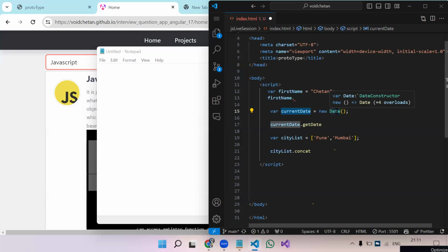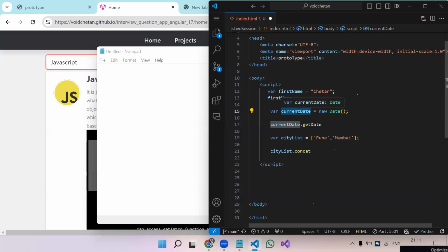Correct. So the JavaScript engine will check the prototype of this variable, meaning what type of data it is holding, and what methods or properties we have in the constructor of that particular data type. Those methods and properties will get attached to this variable. So this is the background.